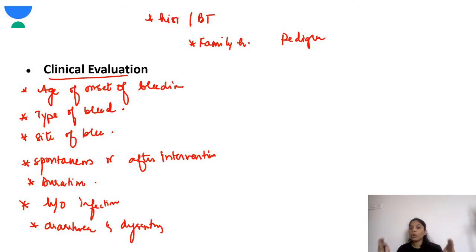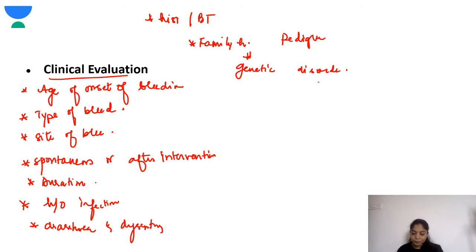That will give you a clue if it is any genetic disorder. Hemophilia is more common in males, but von Willebrand disorder is seen in girls as well.